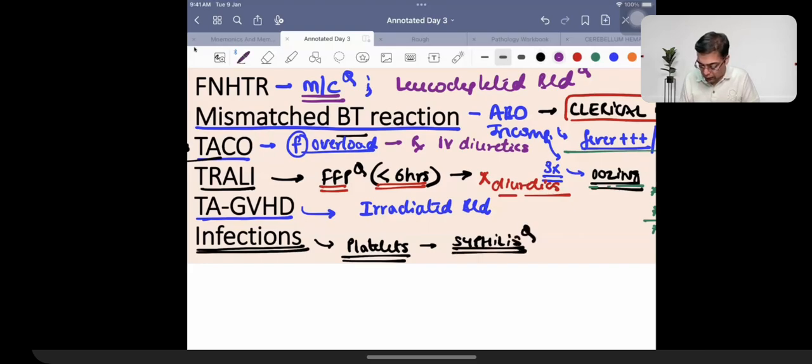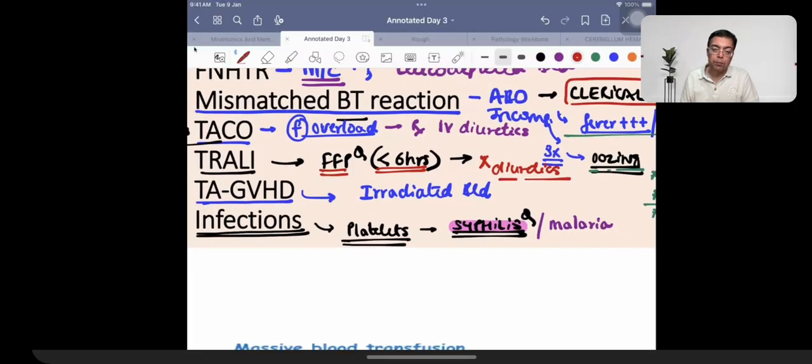Syphilis, very important. Malaria, another important one. Most common infection transmitted by all components of blood, syphilis. TRALI does not have a treatment, it is life threatening. You can just give oxygen support.